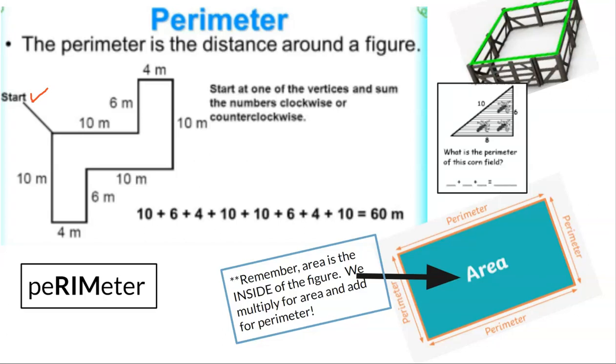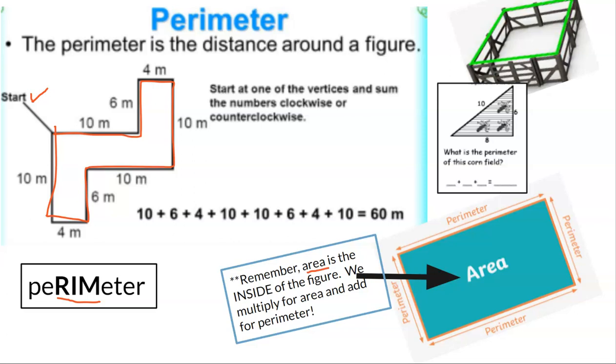So if we were to find perimeter, we're going to add 10 + 6 + 4 + 10 + 10 + 6 + 4 + 10. There's your perimeter. And I think about the word rim in perimeter because we know the rim of something is what's going around it. And so perimeter is where we add them all up.